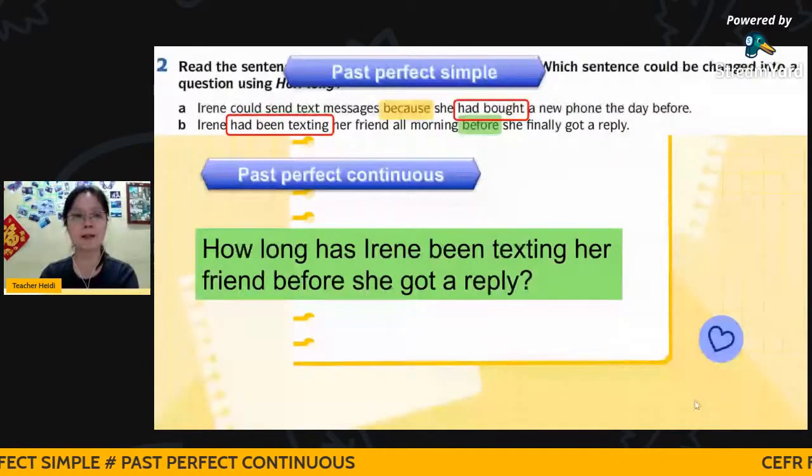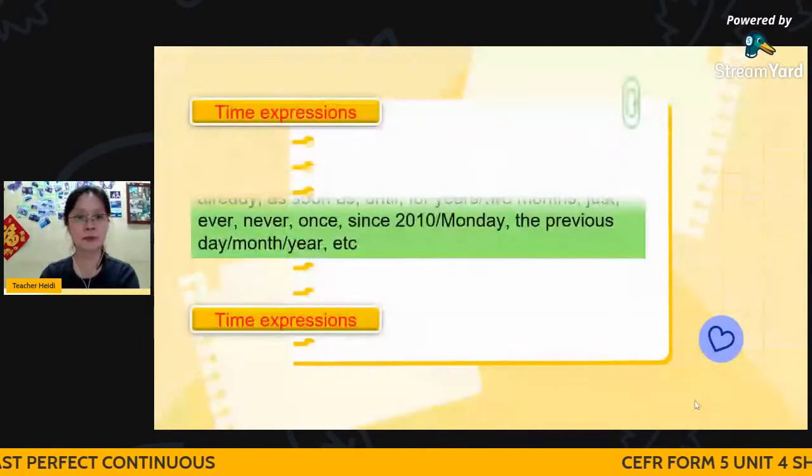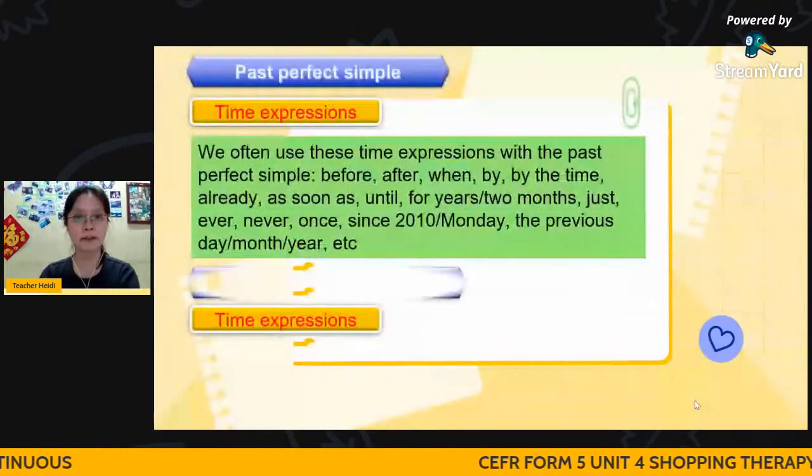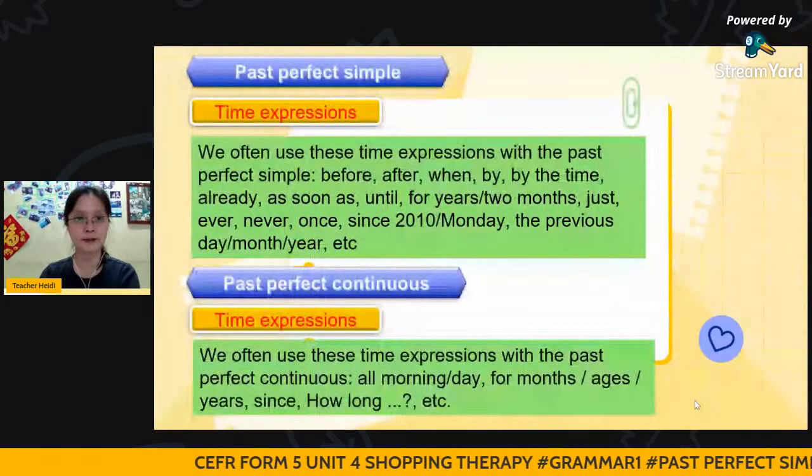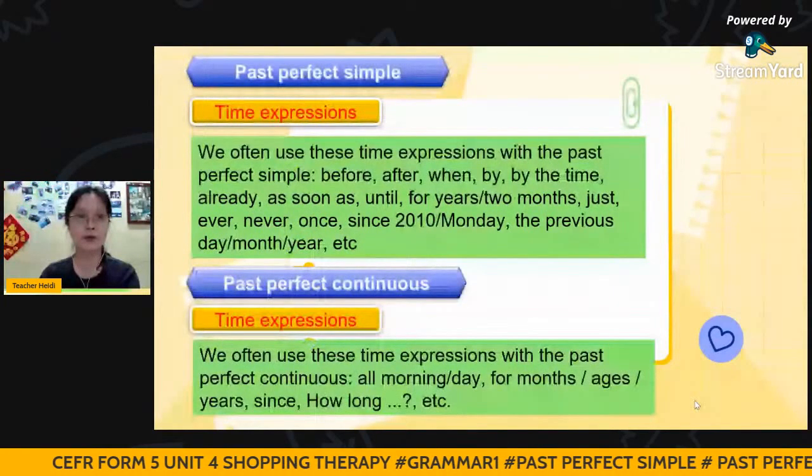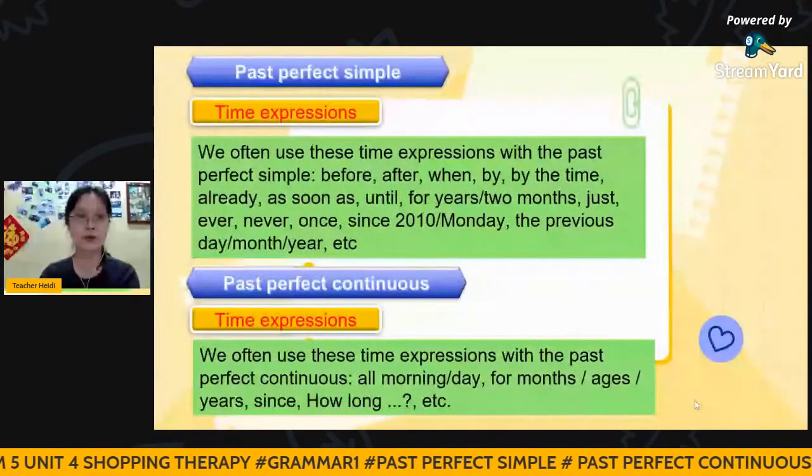Now let's move on. Teacher has highlighted here two sets of time expressions that we use for past perfect simple as well as past perfect continuous. Let's look at past perfect simple.